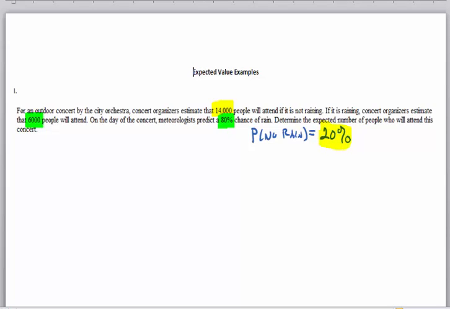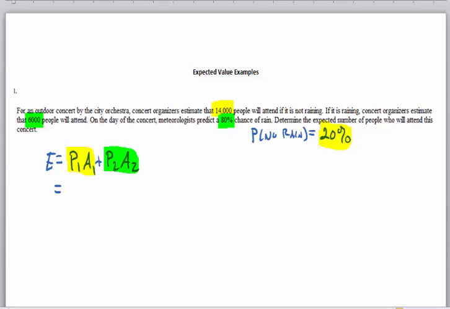So all this comes down to is the expected value formula with 2 events, right? Remember the expected value formula from the handout? It's just P1 times A1 plus P2 times A2. And again, there's only 2 events here because it's either going to rain or it's not going to rain, right? So I guess we'll use P1 as not raining and P2 as raining.